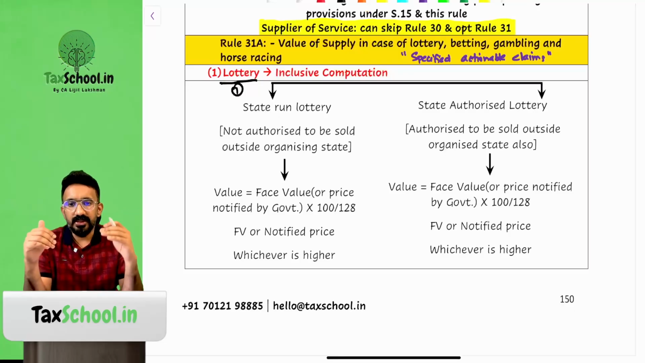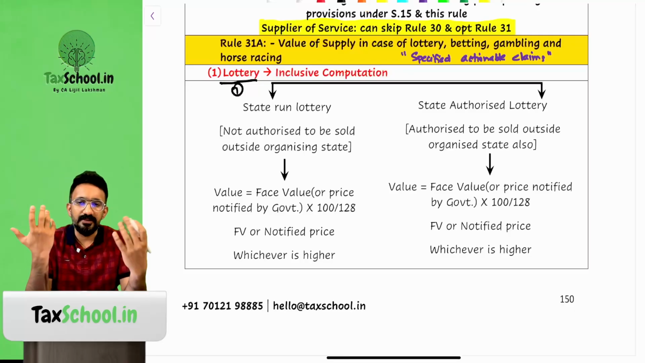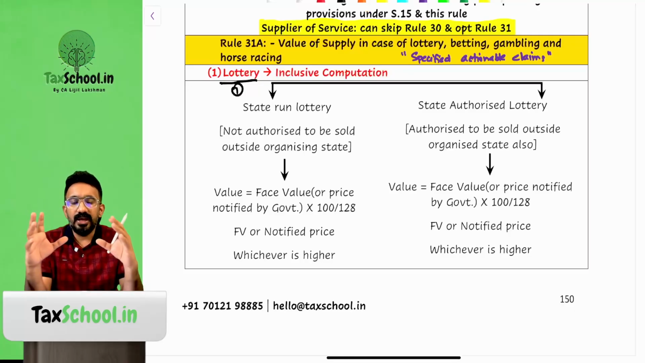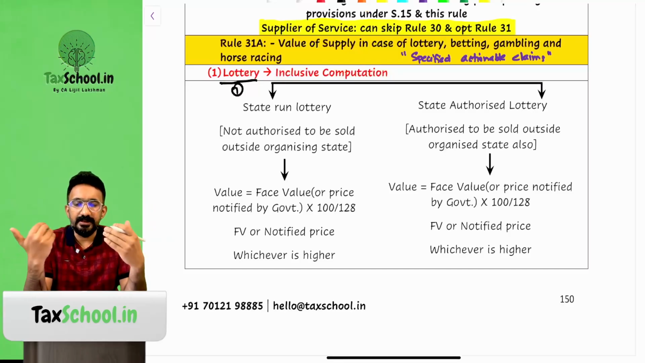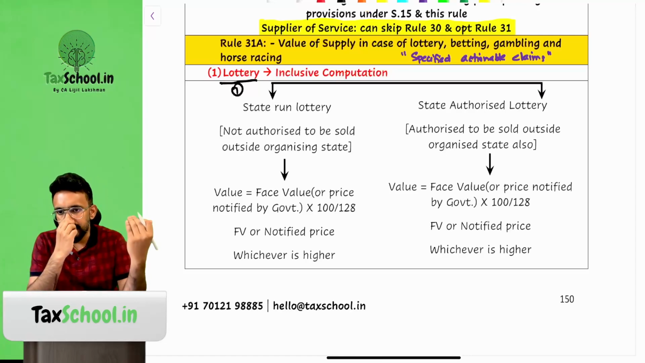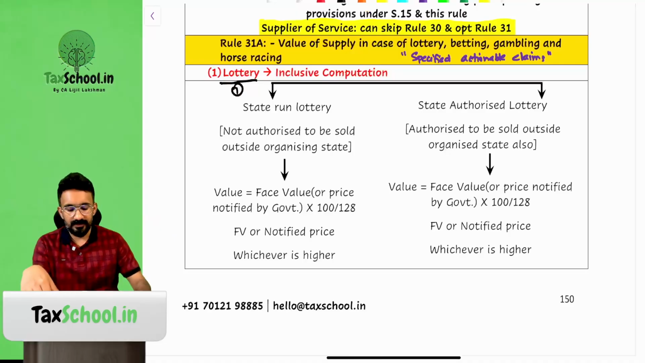Now, what you have to remember is, if there is a price notified by the government, for e-lotteries and all that, you will have to take whichever is higher in that particular case. Also, it is the same rate that is applicable for all kinds of lotteries, which you have to remember here. Now, lotteries are also being charged at reverse charge. Technically this is paid by the distributor at their end directly to the government, but this is the rate that will be applicable.